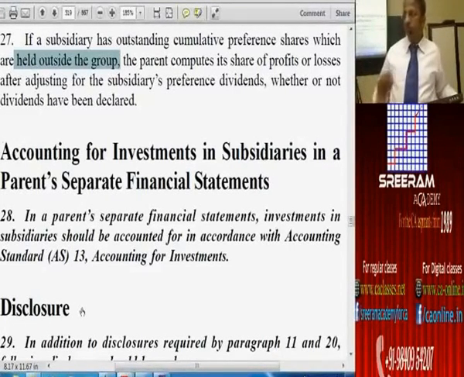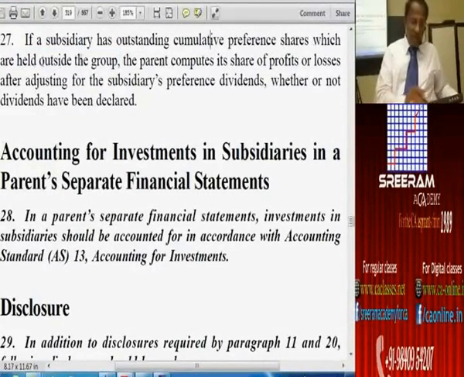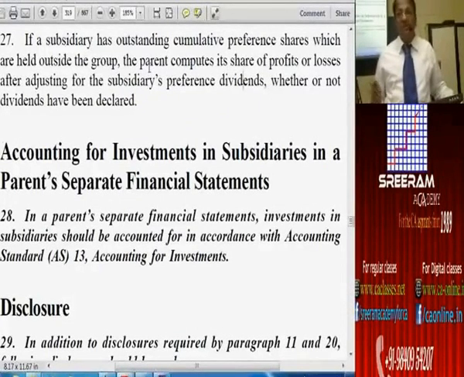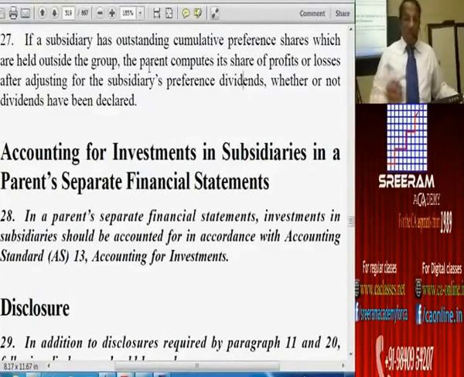Correct. But AS 21, para number 27 is saying, if a subsidiary has outstanding cumulative preference shares which are held outside the group, the parent company computes its share of profit or loss after adjusting for the subsidiary's preference dividend. Who is holding out of 20 lakhs and 25,000? Who is holding 20 lakhs? Parent company. There is no meaning in computing it and taking it. Rather, they can allow it to be there in the P&L account itself. Therefore, you have to provide only for outsiders' interest in preference share capital, is what they are saying.